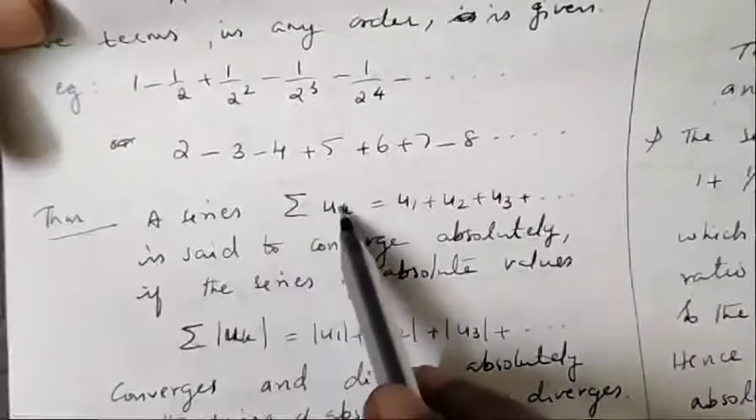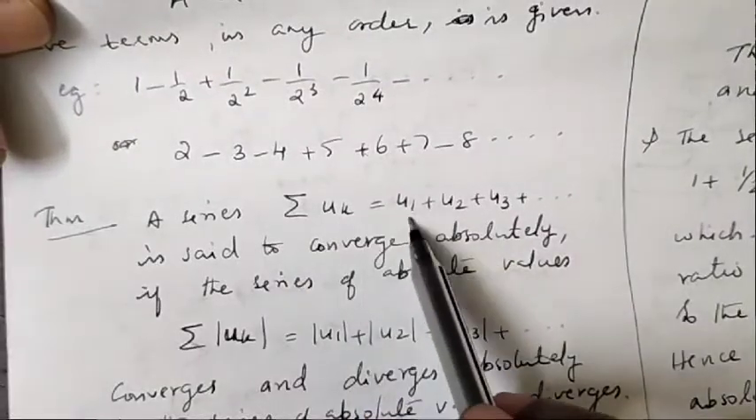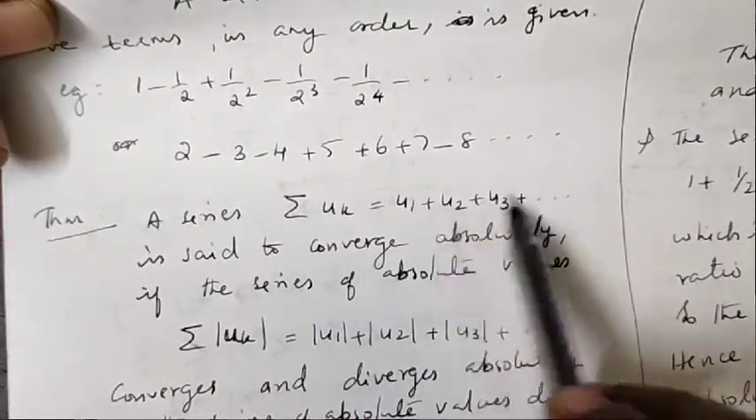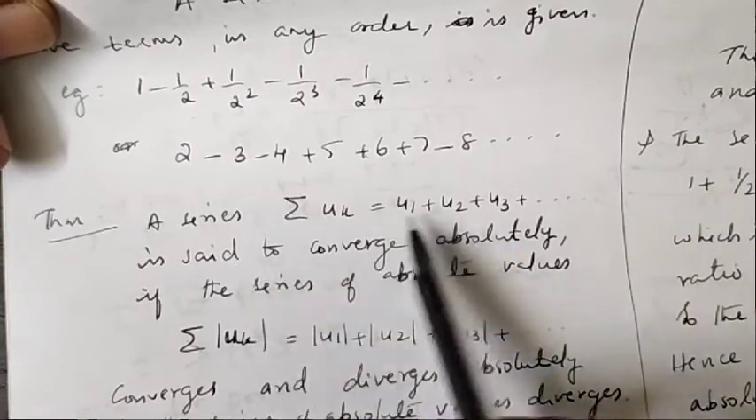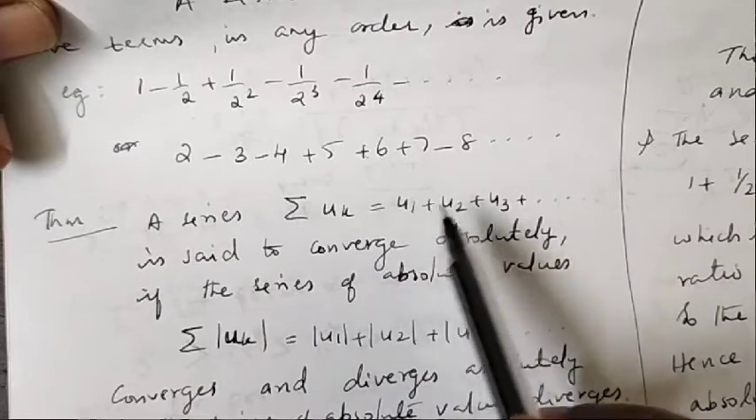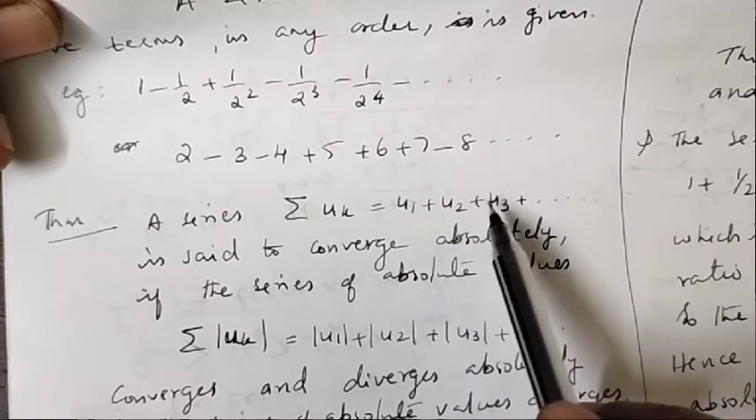A series sigma Uk, U1 + U2 + U3 + etc. This is a series with both positive and negative terms, so that is not in any particular order. That is why it is written as U1 + U2 + etc.